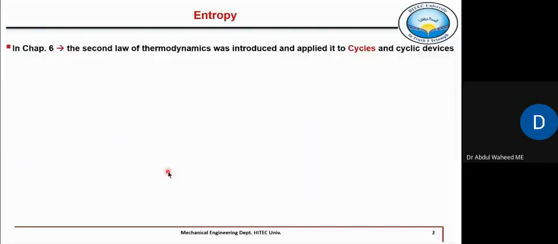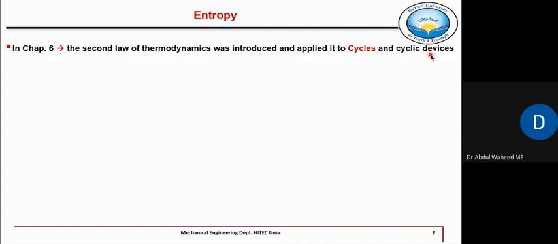So, now, what is entropy? In the second law of thermodynamics, which we studied in chapter 6, we applied the second law mainly to cycles and cyclic devices like the heat engine, which is a cyclic device, and the refrigerator, which is a cyclic device.